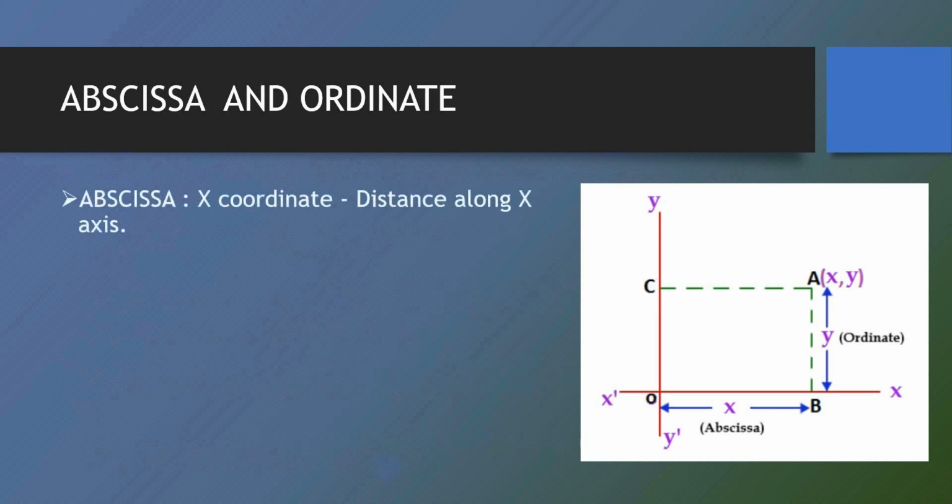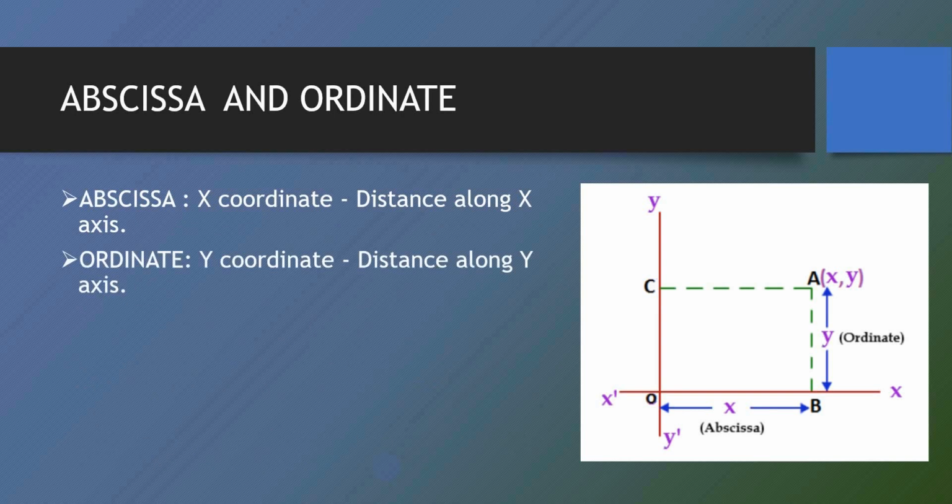Now with this we come to abscissa and ordinate. Abscissa is the name given to the x-coordinate, which is the distance along the x-axis, and ordinate is the y-coordinate, which is the distance along the y-axis. So in making an ordered pair, it is written as abscissa and ordinate. It is easy to remember: abscissa is always the x-coordinate and ordinate is always the y-coordinate.